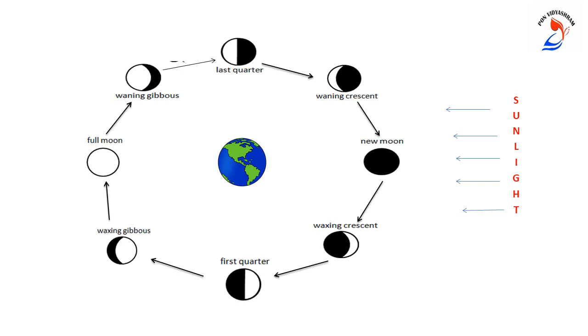When the moon appears to get bigger during a moon cycle, it is called the waxing moon. This phase occurs when the moon is changing from the new moon to the full moon. So from new moon to the full moon, the moon is appearing bigger and bigger, and therefore we call it waxing moon. And when the moon appears to get smaller, it is called waning moon. This phase occurs when the moon moves from full moon to new moon.